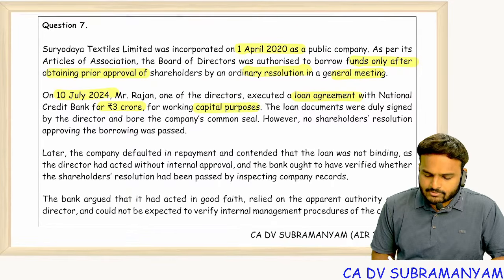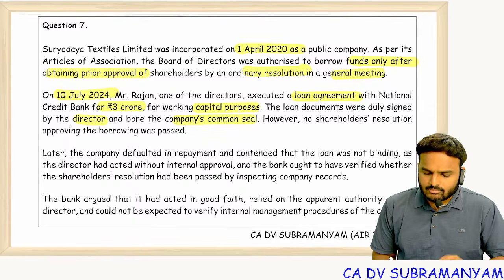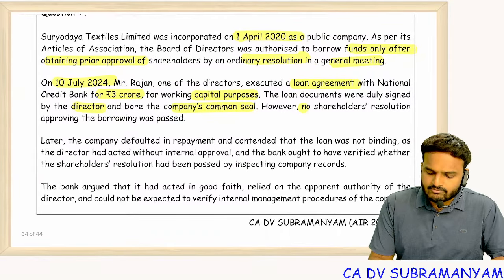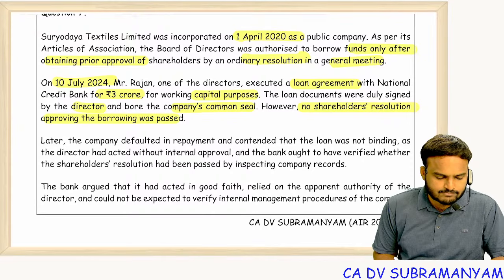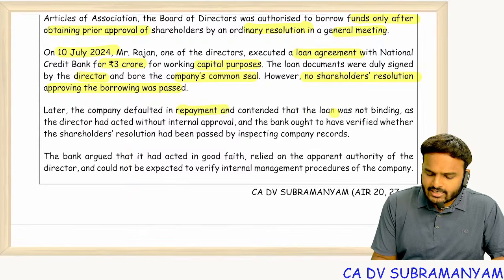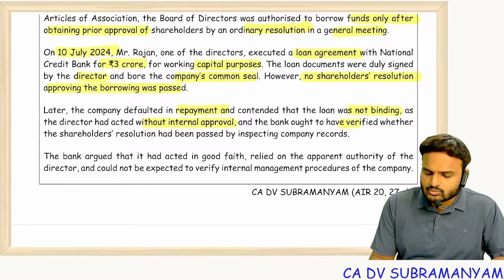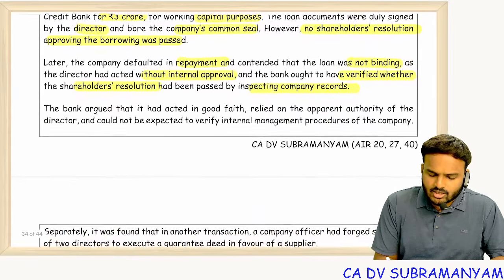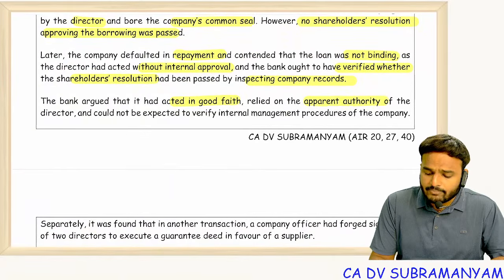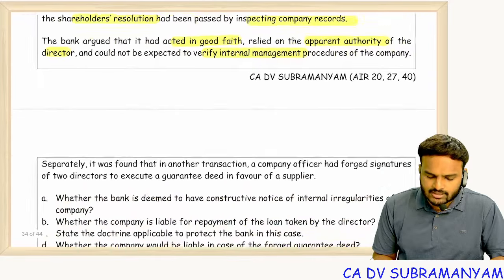for working capital purposes. The loan documents were duly signed by the director and bore the company's common seal. Common seal is there. Documents were duly signed. However, no shareholders' resolution approving the borrowing was passed. Later, the company defaulted in repayment and contended that the loan was not binding, as the director had acted without internal approval and the bank ought to have verified whether a shareholders' resolution had been passed by inspecting company records. The bank argued that it acted in good faith, relied on the apparent authority of the director, and could not be expected to verify internal management procedures of the company.